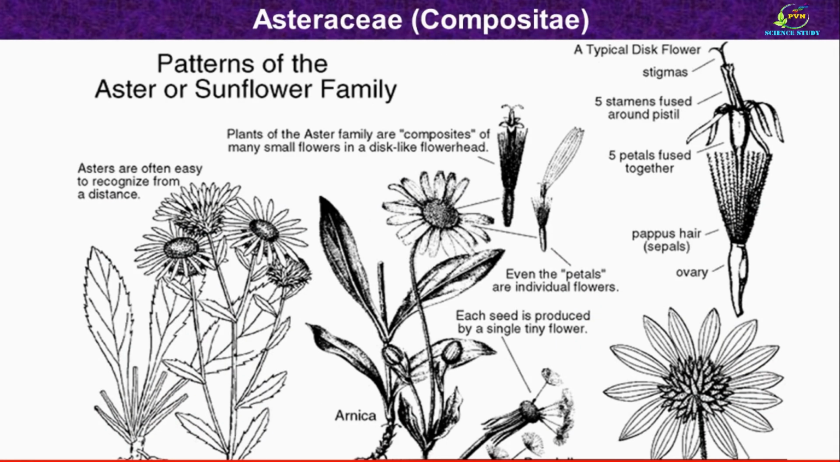Dear friend, this is another beautiful sketch of Asteraceae or sunflower family. Here you can see the leaves of the plant and the capitulum or head-like inflorescence. So here you can see that ray florets are present at the periphery and disc florets are present on the disc or the receptacle. Here also you can see the different parts of the florets.